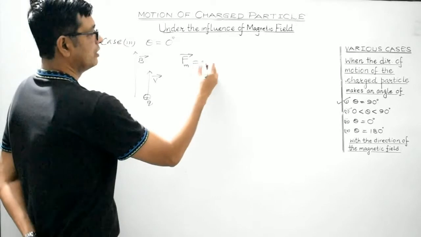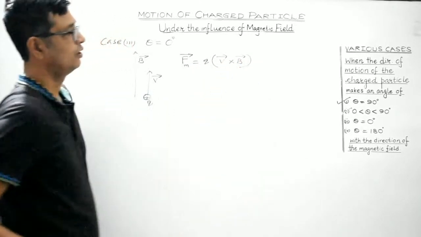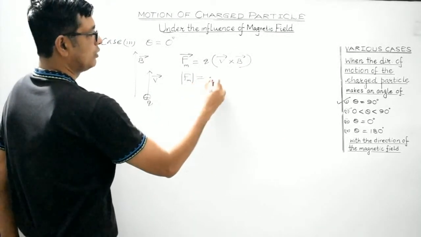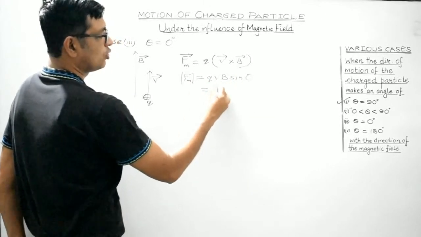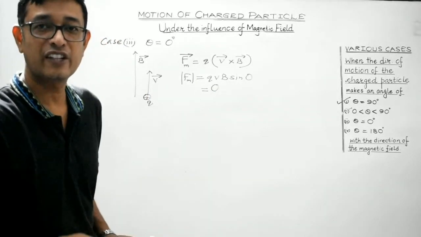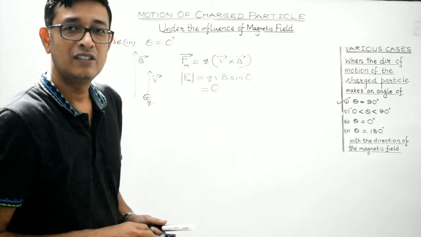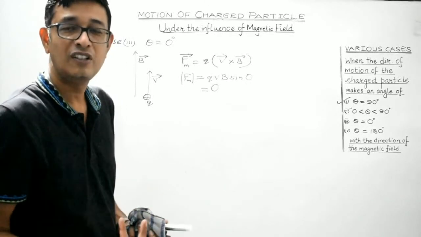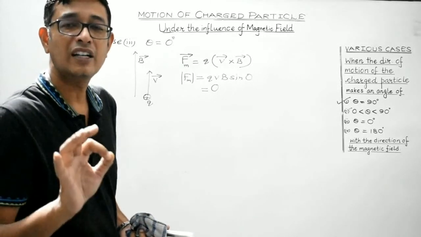Now look over here. Magnetic force, we are aware, is given by Q, V vector cross B vector. So what's the angle between these two? 0 degree. So in magnitude, it would be equal to QVB sine 0. Sine 0 is 0, so it will be 0. So students, in case the charged particle moves along the direction of the magnetic field, then it won't experience any magnetic force. If it won't experience any magnetic force, then what happens? Acceleration will be 0.